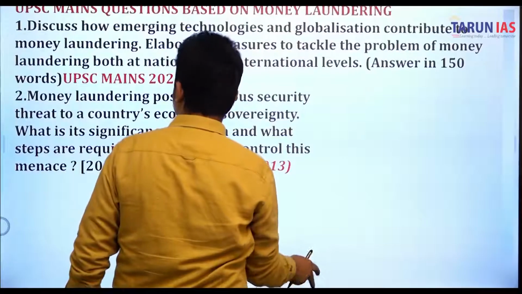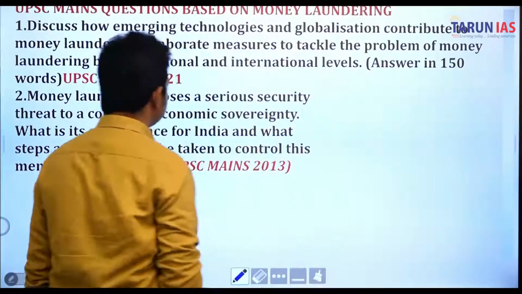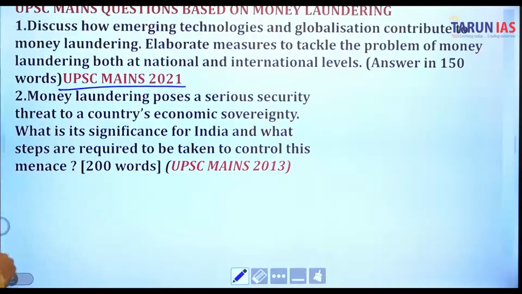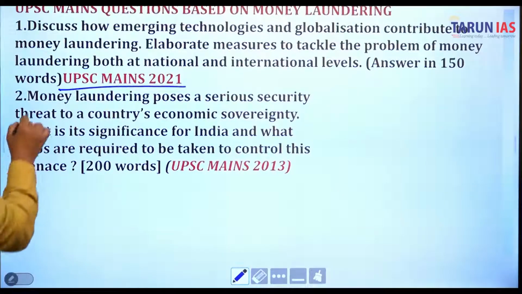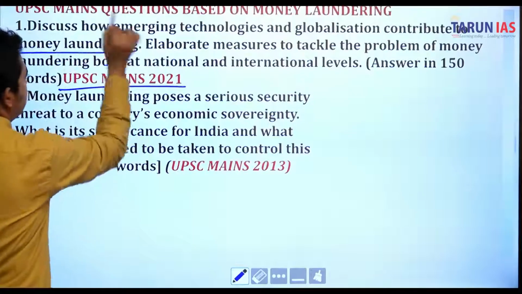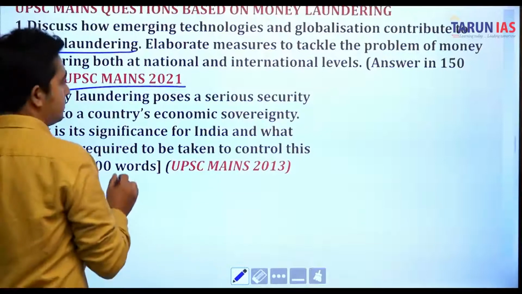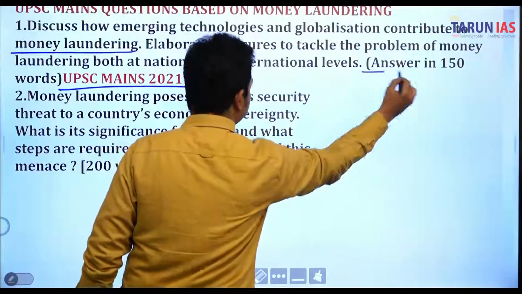Okay. So here we can see a mains question that was asked this year, May 2021: Discuss how emerging technologies and globalization contribute to money laundering. Elaborate measures to tackle the problem of money laundering both at national and international level. So basically in 150 words you have to write here.